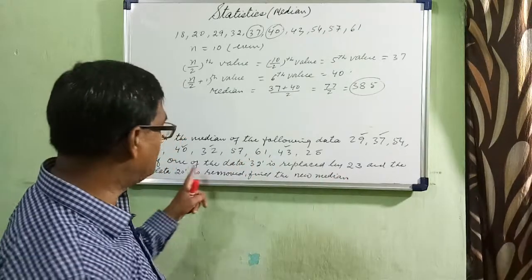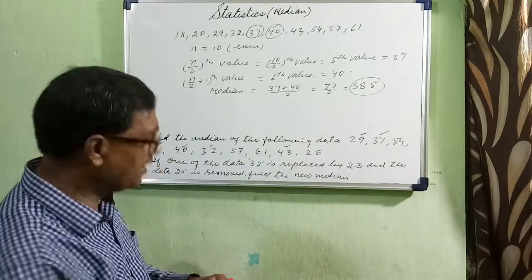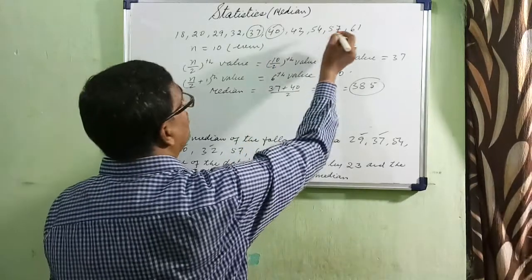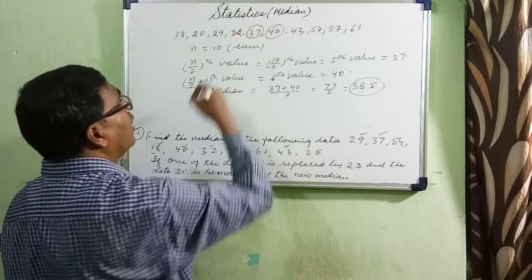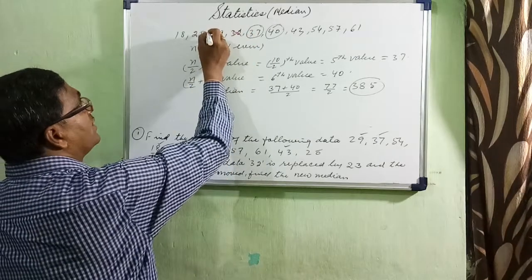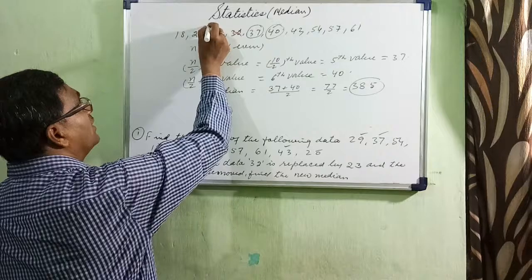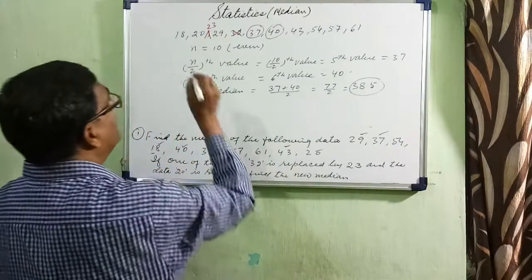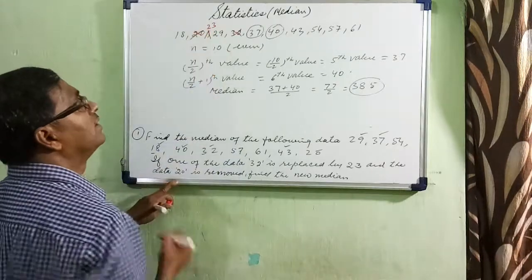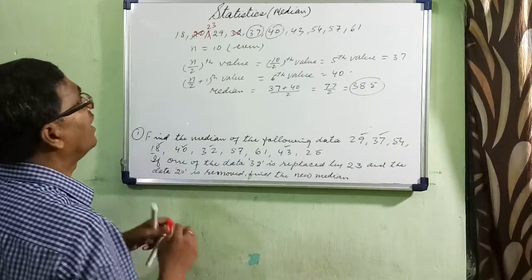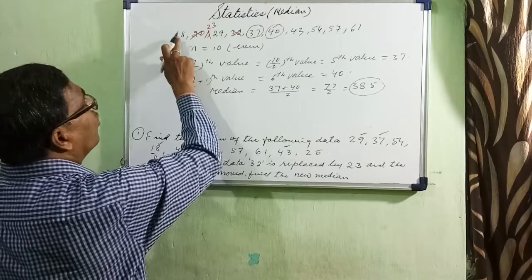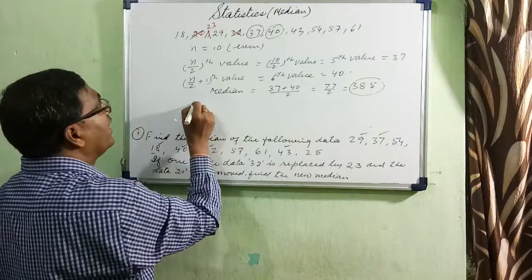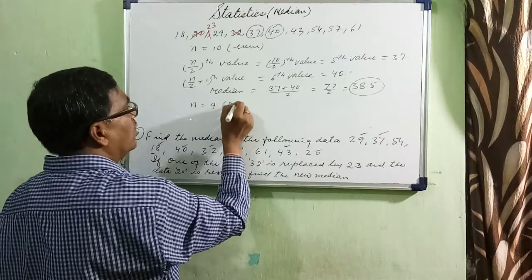Now you follow this instruction. What is given? 32 is replaced by 23. This 32 is definitely going off and is replaced by 23. And one of the data, 20, is removed. Now can you tell me how many data are left over? 1, 2, 3, 4, 5, 6, 7, 8, 9. So n is equal to 9, which is odd.